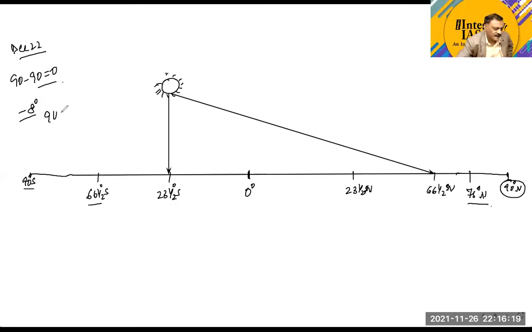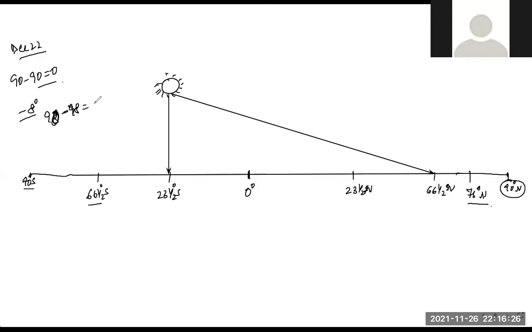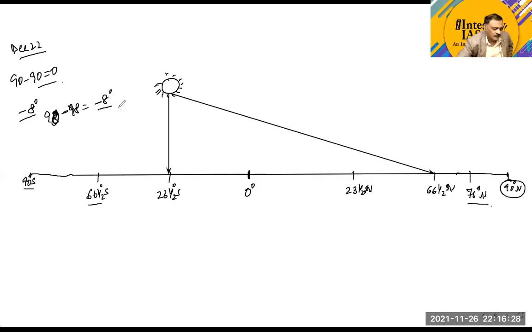Because 90 minus approximately 98, the value would be -8. Now -8 degree means that the sun is below the horizon. And when the sun is below the horizon, what it means? That you will experience a night. At noon time, the people will be experiencing a night.